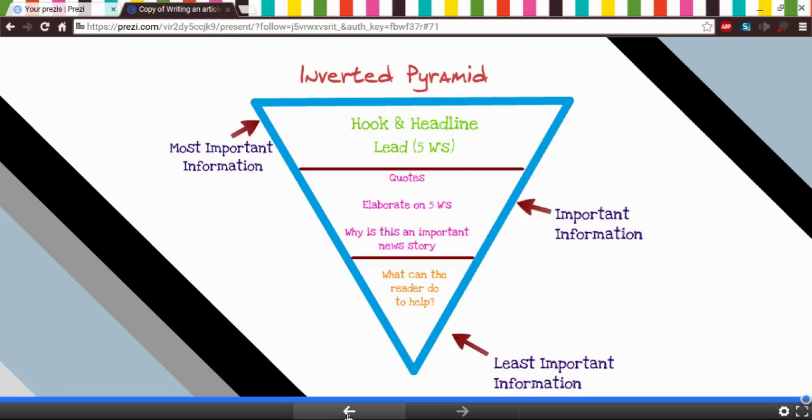Okay, so that is it for this presentation. Now I'm going to have you work on identifying the inverted pyramid in articles for yourself.